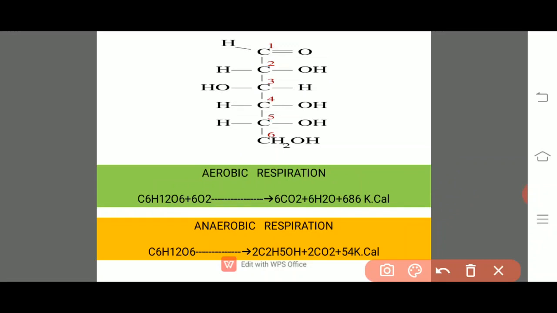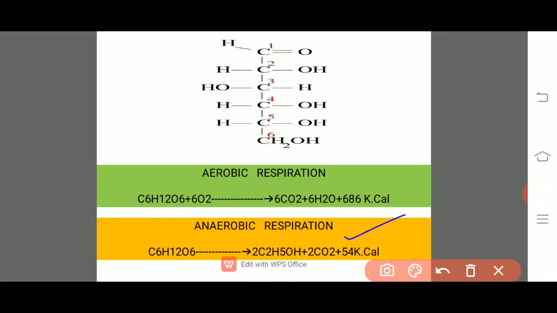In the absence of oxygen, if the same glucose molecule undergoes breakdown, only 2 CO2 molecules are released. The remaining 4 carbon molecules will be combined together, which may lead to the formation of ethyl alcohol. In the case of muscles, that may be lactic acid, whatever it may be. But all the bonds may not be broken down, and the energy yield is very, very less.